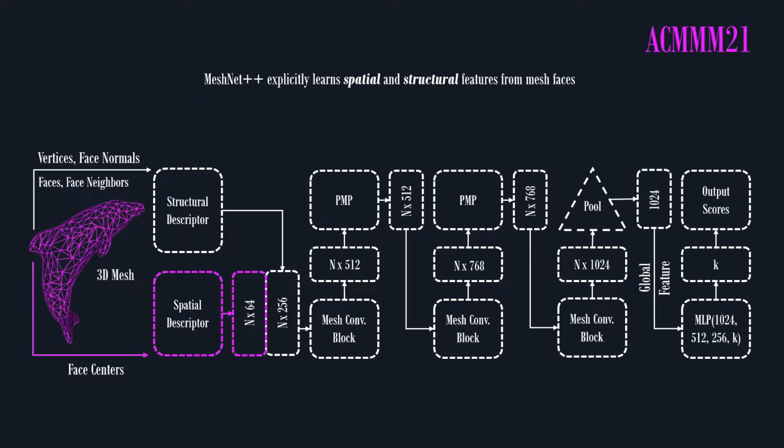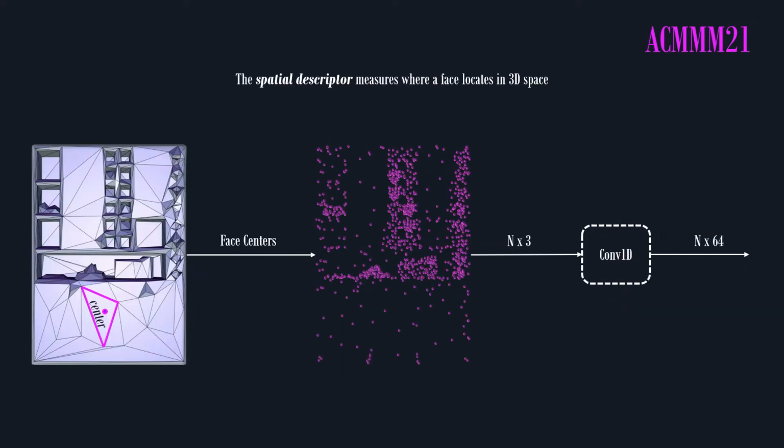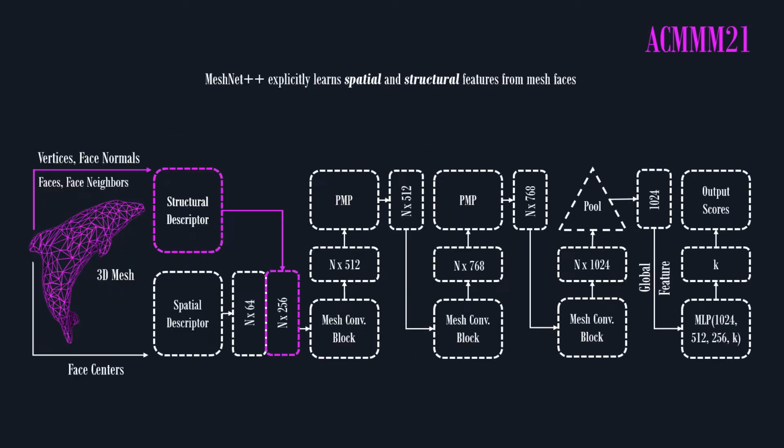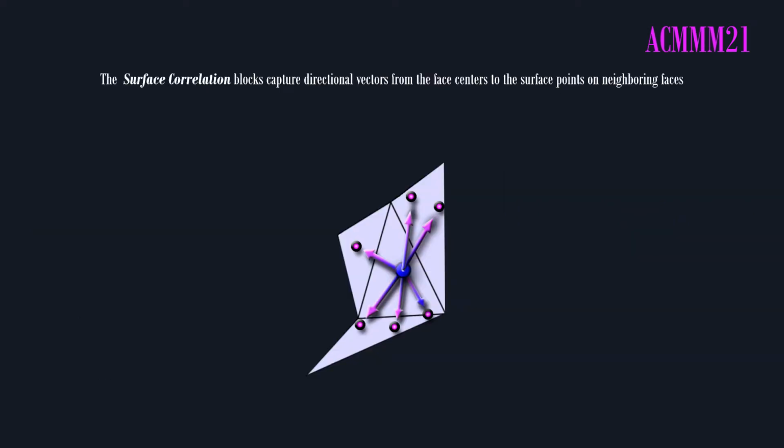It first learns spatial features from mesh faces. The spatial descriptor generates spatial features from the center points of mesh faces. The structural descriptor consists of the face normal descriptor and the surface correlation blocks to measure the appearance of and around mesh faces, respectively. A key contribution of MeshNet++ is its surface correlation blocks.